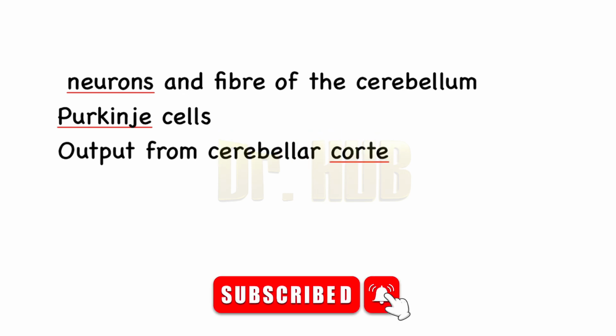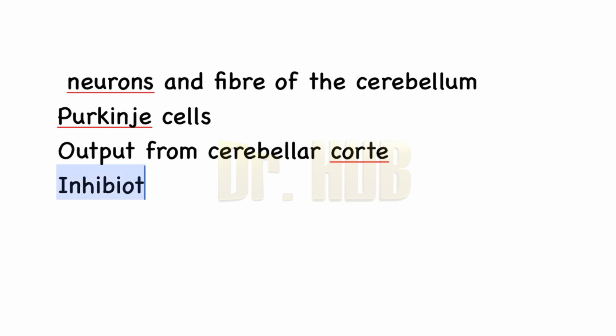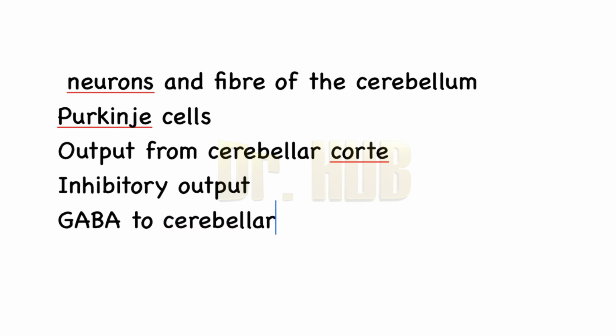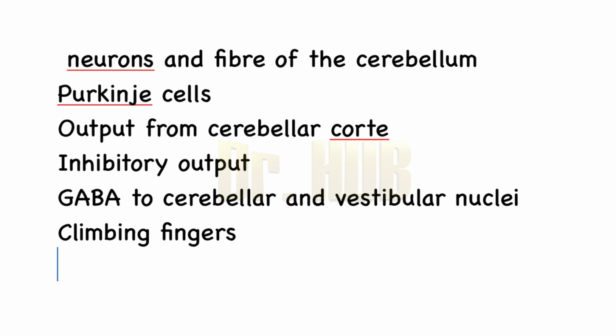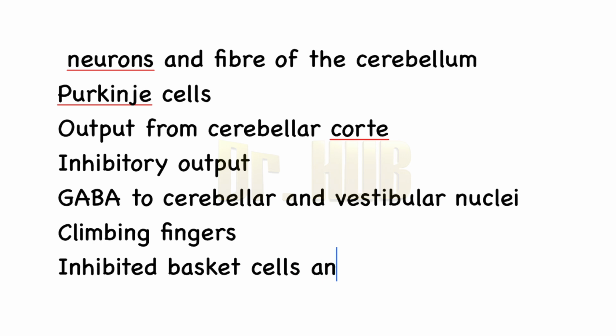It projects inhibitory outputs, and that is nothing but gamma aminobutyric acid, to the cerebellar and the vestibular nuclei. Next, it is excited by the parallel and the climbing fibers. It is inhibited by the basket cells as well as the stellate cells.